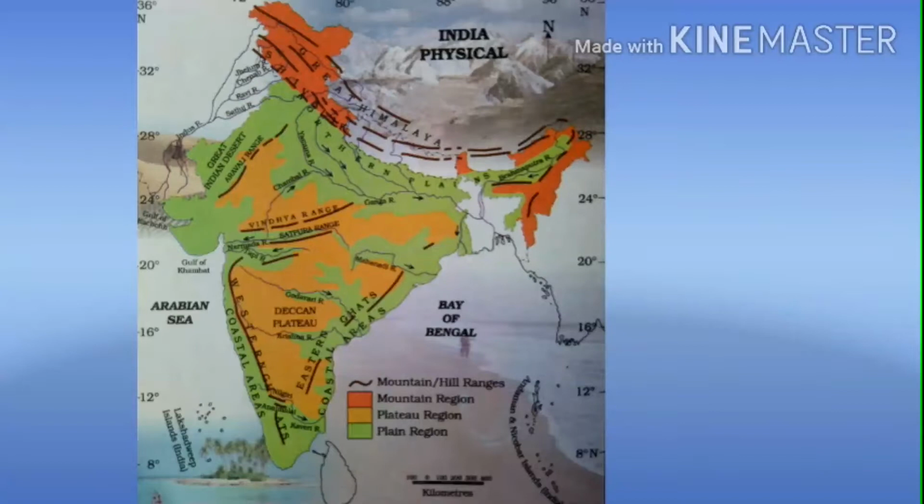Okay, children. Next we will discuss the Western coastal plain. It stretches from the Rann of Kutch to Kanyakumari. Its width varies from 10 km to 65 km. It is a narrow strip divided into three parts: Kathiawar coast, Konkan coast and Malabar coast.